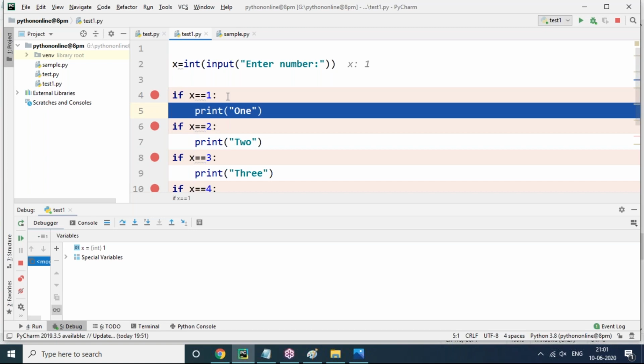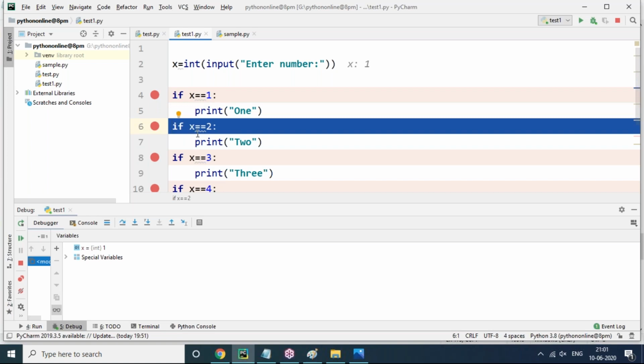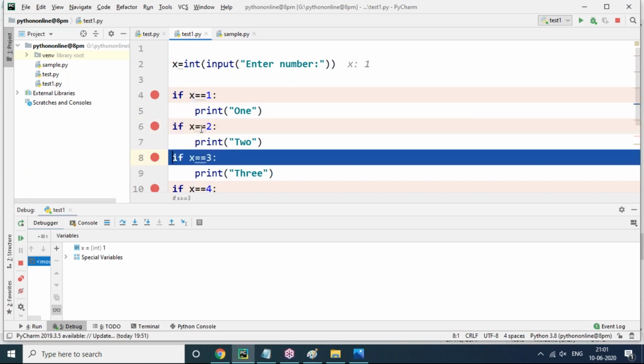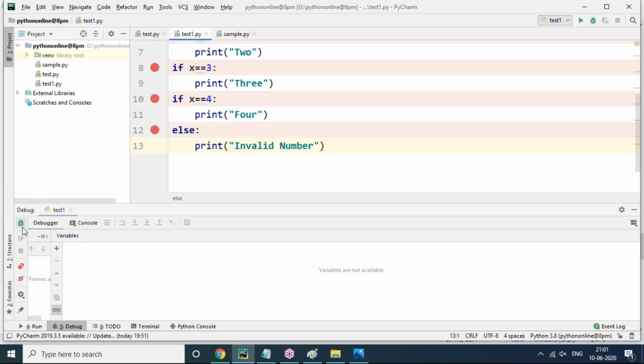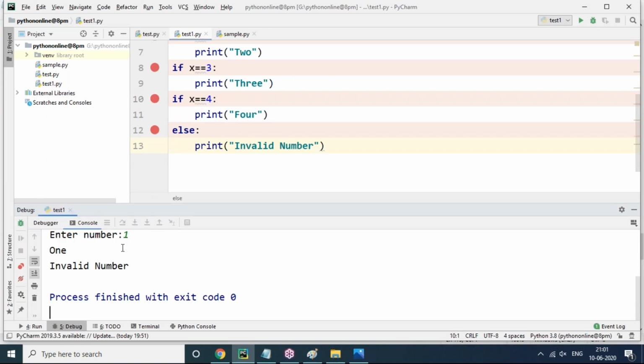But actually control should stop here, yet it continues testing the next condition also. Now you can see 1 equals 2, absolutely false. Even though it is false, it keeps checking. Because the other conditions are false, there is a chance for the else block, so ONE and invalid number come.